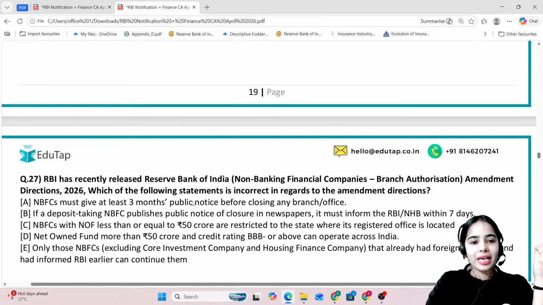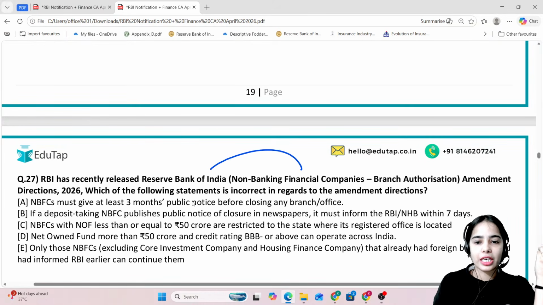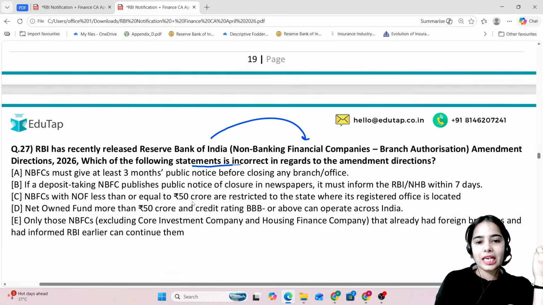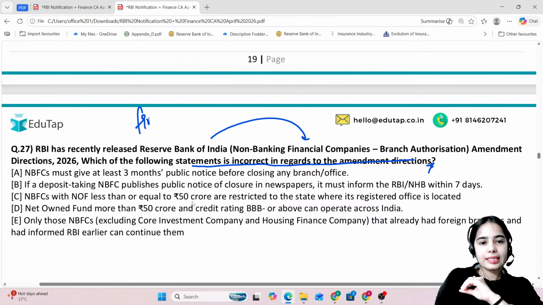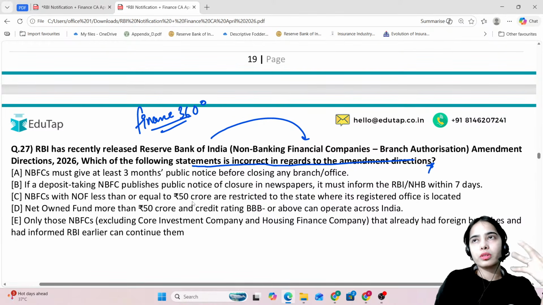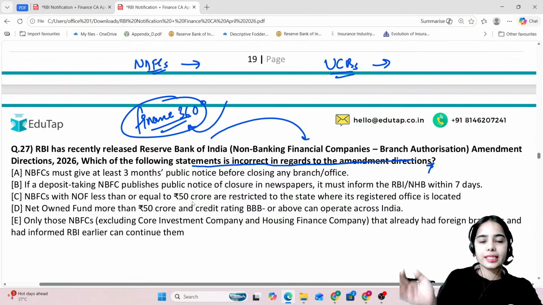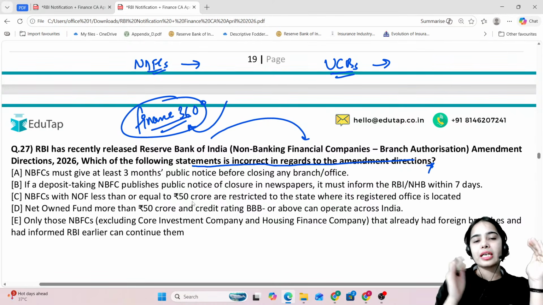Coming to the next question, the RBI has recently released the RBI Non-Banking Financial Companies Branch Authorization Amendment Directions 2026. Which of the following statements is incorrect in regards to the amendment directions? Try to answer this question. Most of these topics we have already discussed in the Finance 360-degree session. So if you want to know about a topic in detail, you can see the Finance 360-degree sessions. We have discussed the NBFC-related directions in detail in the Finance 360-degree session, and whatever updates are coming regarding urban cooperative banks, we have discussed this in detail as well.